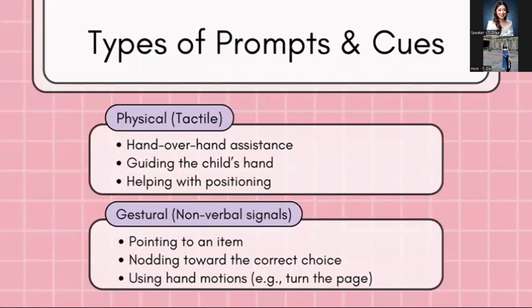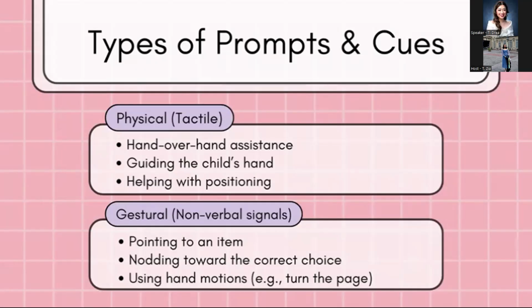Okay, start tayo with the physical or tactile prompts. So this is, for example, hand over hand assistance, guiding the child's hand, or we will help with the positioning. So this is used when the client cannot perform the movement without initial physical guidance. So if meron silang difficulty sa task initiation, then ginagamit rin talaga natin sa physical prompts. This can teach early steps in training and also supports client with motor planning difficulty.